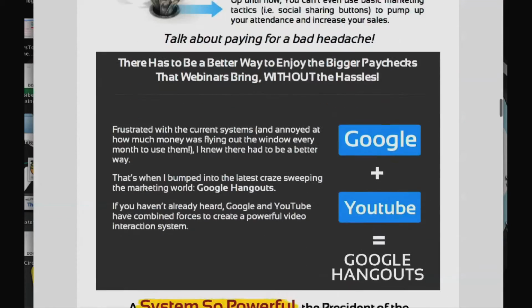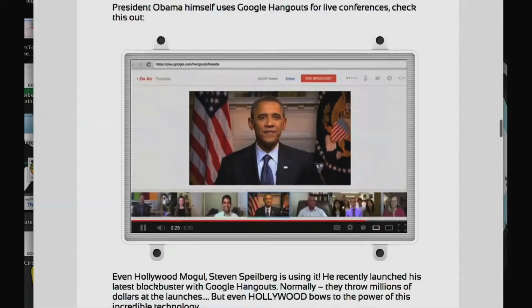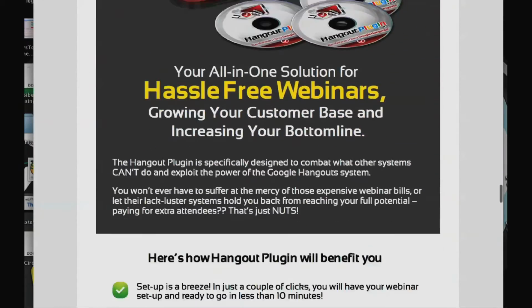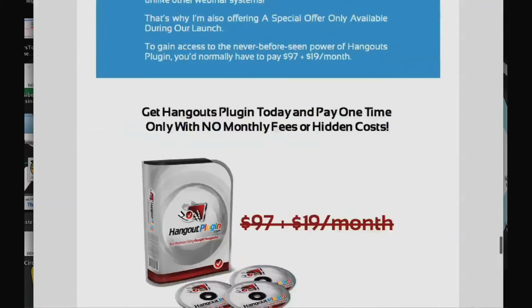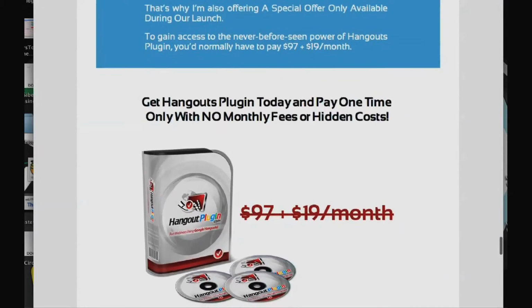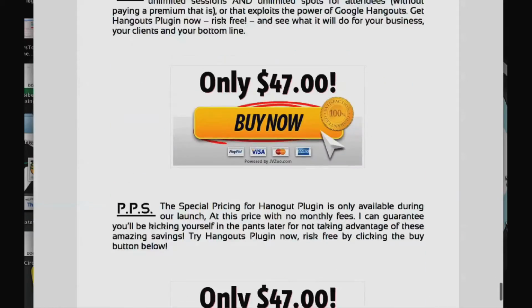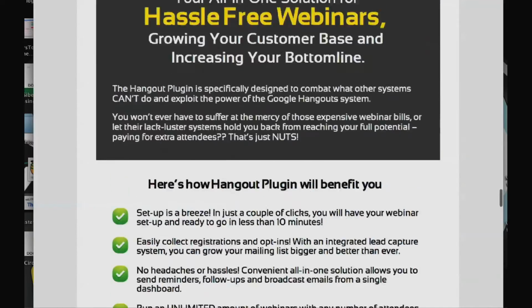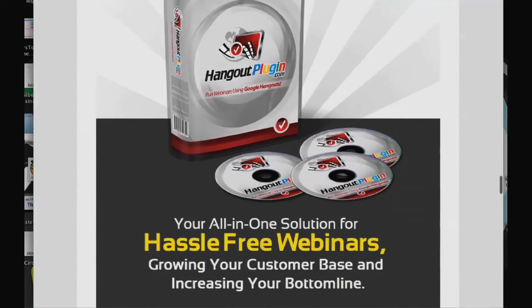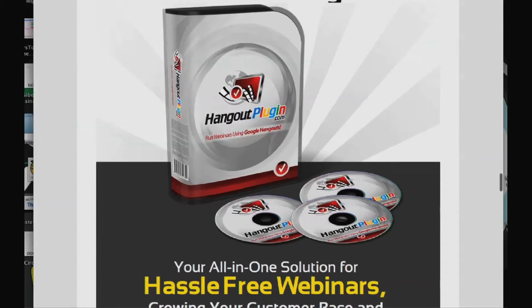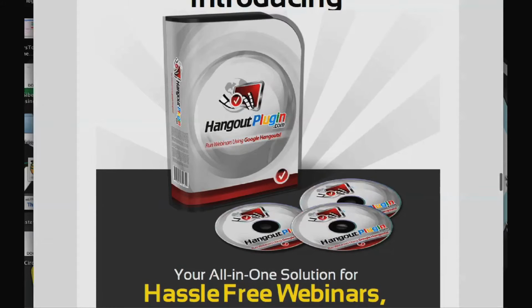That looks pretty cool here, but it's not enough grab to it. Let's keep going. There's Obama. You can see he uses Google Hangouts. And there's our image right there, I believe. I just went by it. Let me just see if there's anything else. No, I don't like that. It's just a dollar amount. It's $47. It pays out 50%, so I'll make $23.50 every sale. We'll grab this image right here, and I'll actually type in with Photoshop, click here for more information.